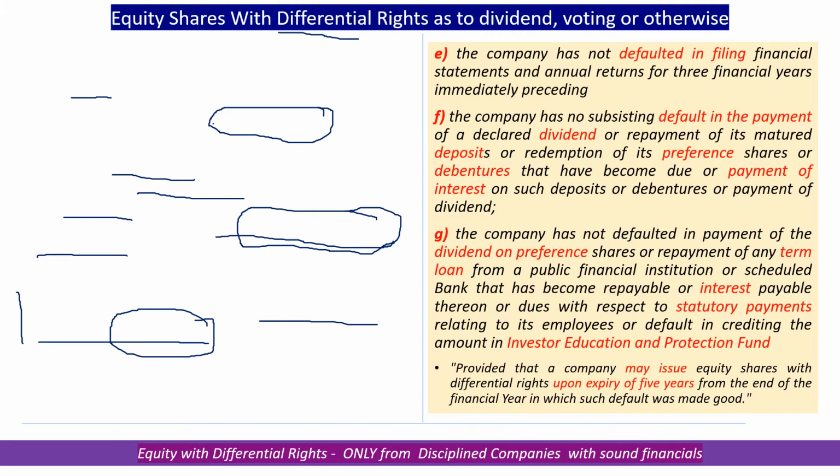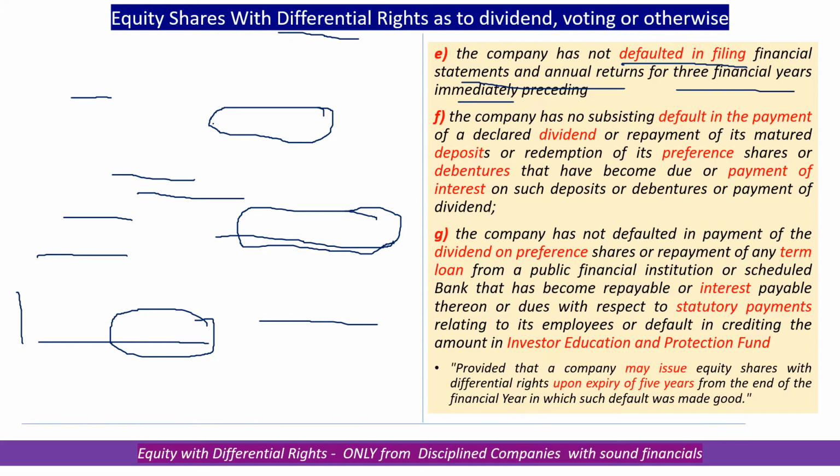When a company wants to issue these shares, we have seen it should have consistent profit record, and there is the requirement coming here. It says they should not have defaulted in filing financial statements and annual returns for last 3 financial years.